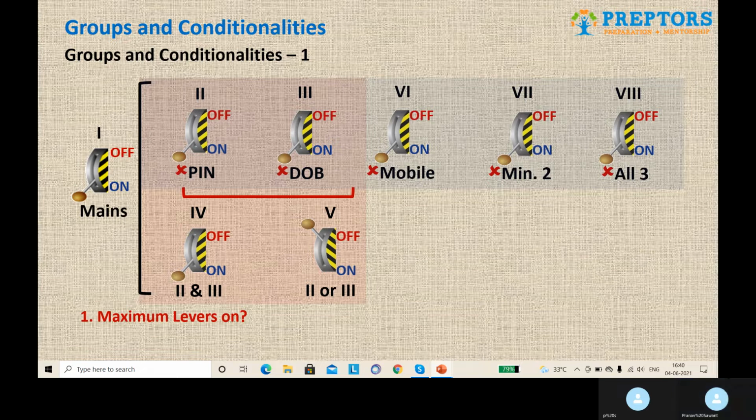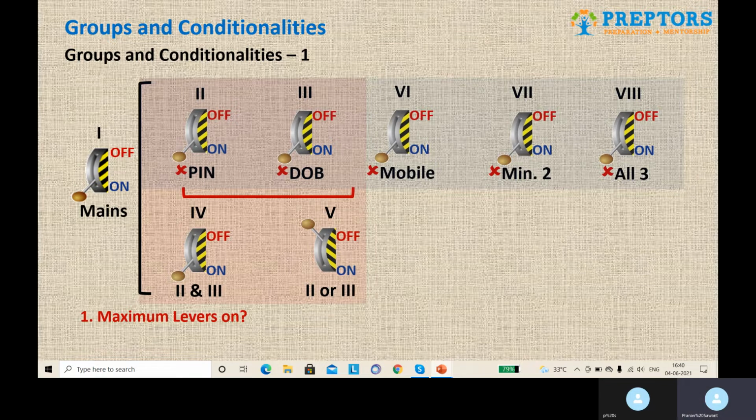If the second, third, and sixth levers are on, that means all the three parameters are satisfied. Hence, lever 7 has to be on, because for lever 7, the condition is that any two parameters must be satisfied.